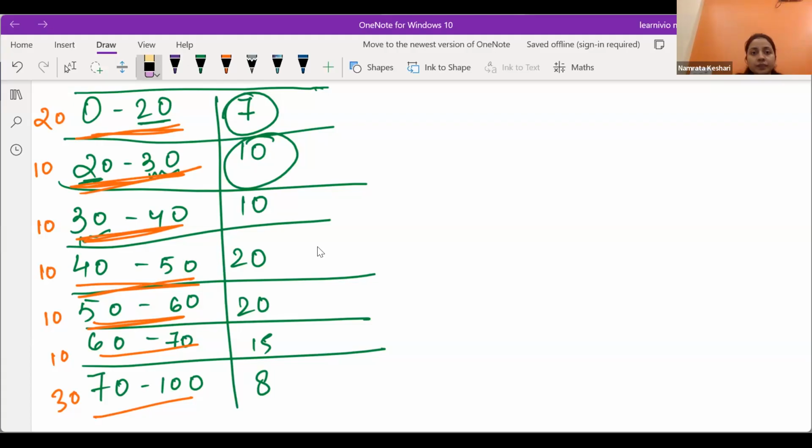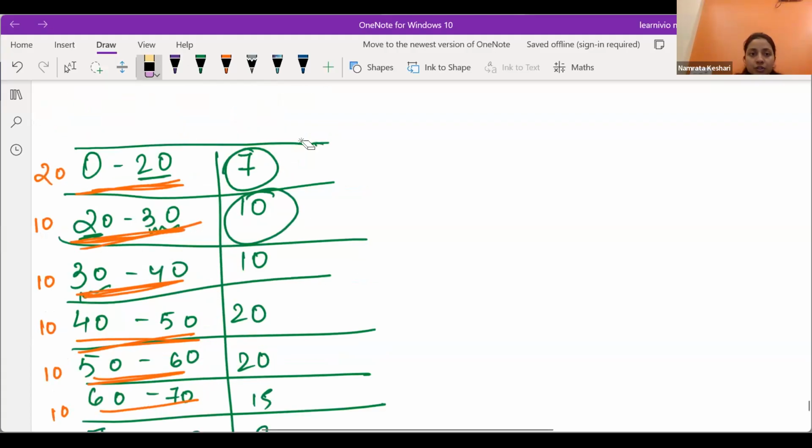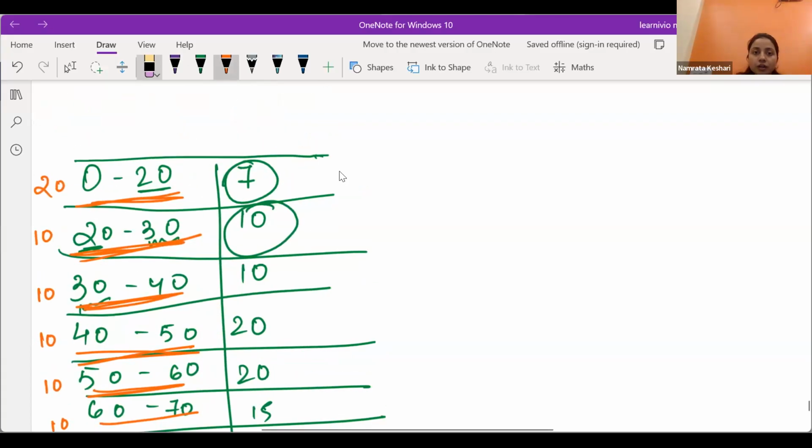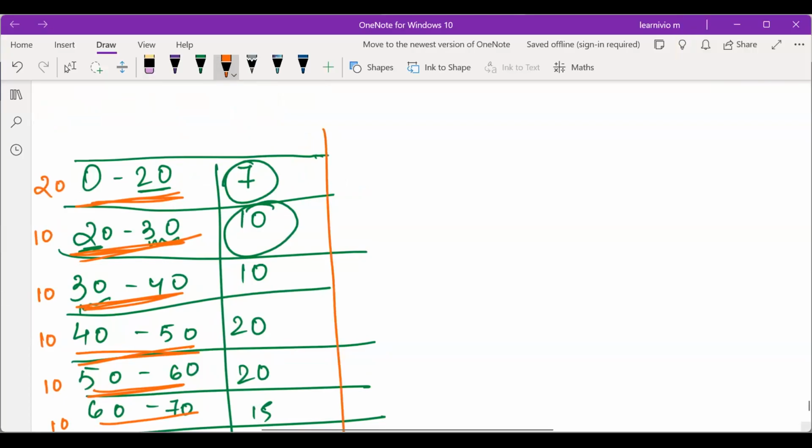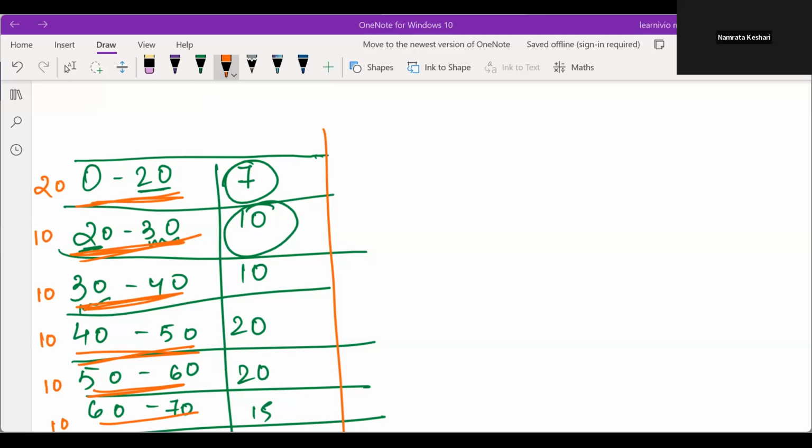Yes, ma'am. Okay, so we have to first make one more column over here to write the width of the class, that means the size of the class.